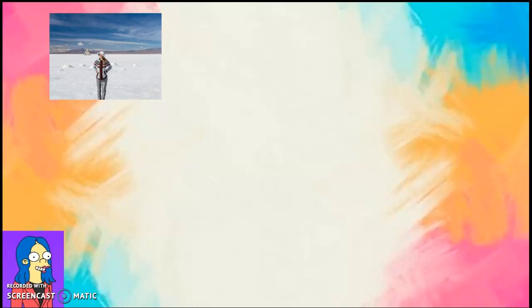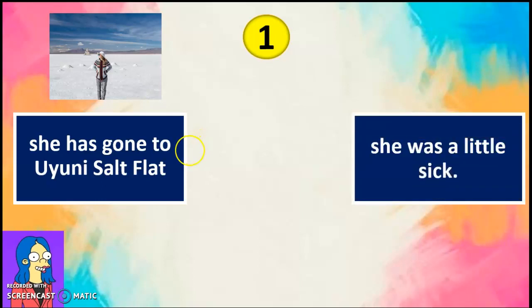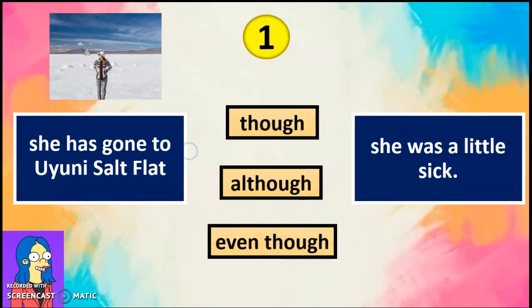Let's start with group number 1. We are going to join two clauses as well. She has gone to Uyuni Salt Flat on one side. On the other side, she was a little sick. We are going to contrast these two ideas. Instead of but, we can use though, although, or even though.